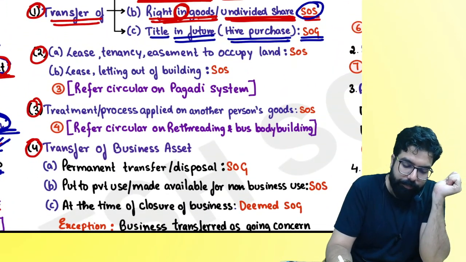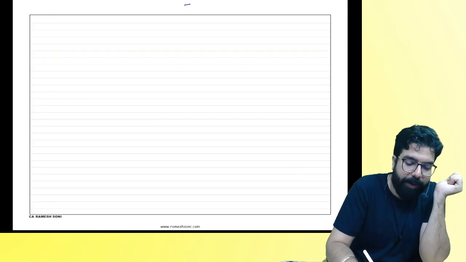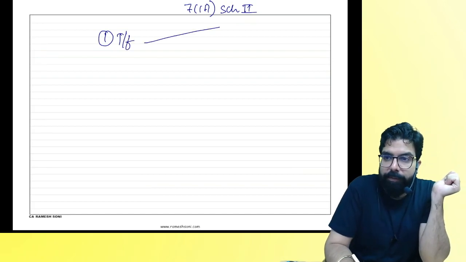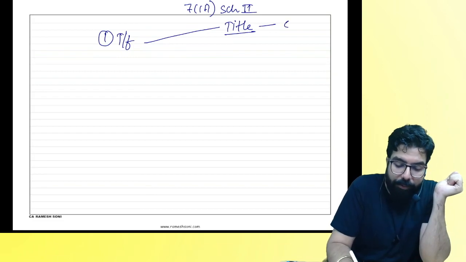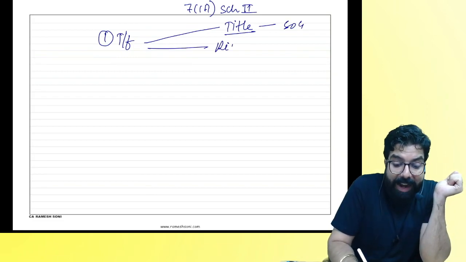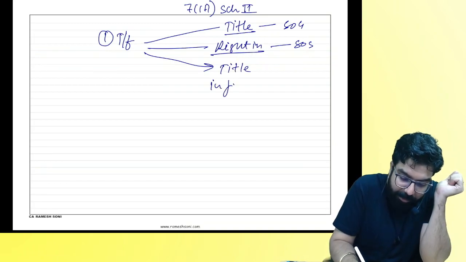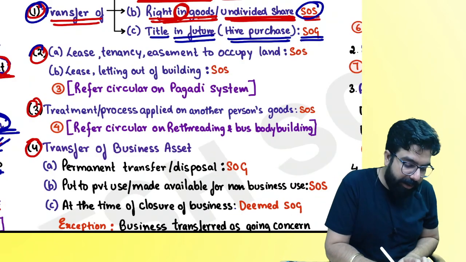People, land is what, everyone? Okay, first paragraph is done. Can you tell me what did we learn in the first paragraph? Section number 7.1a, schedule. First paragraph, what did we learn? Transfer of title is what, everyone? Is supply of goods. If I have some right in the goods, if I transfer the title, it is supply of goods. Are we all clear? Chalo. Now, please come to the second one.